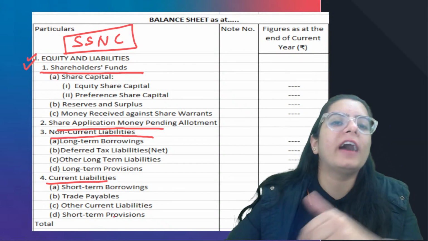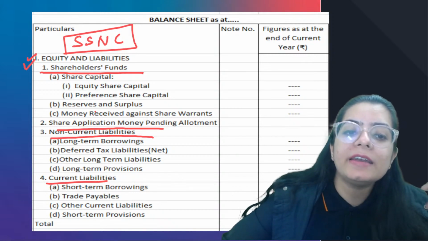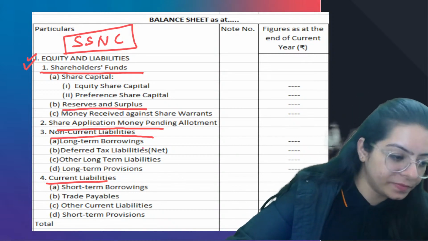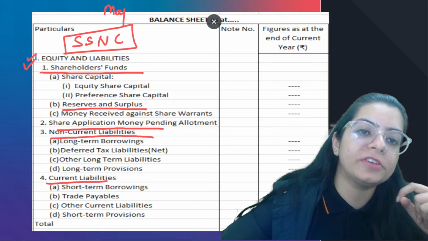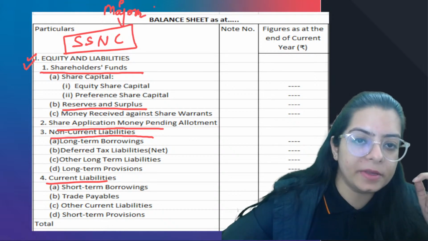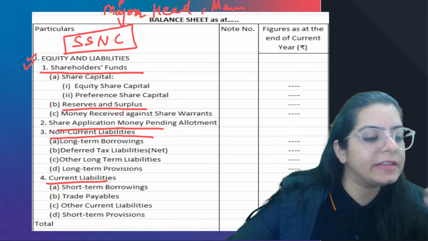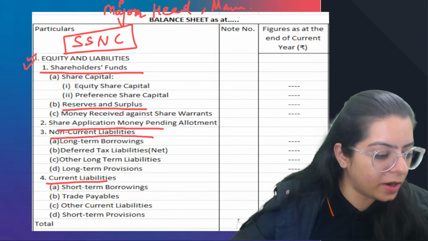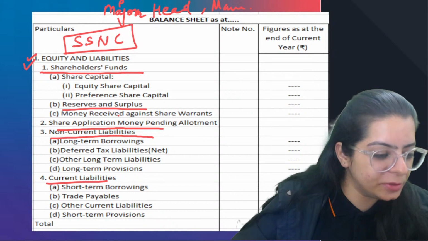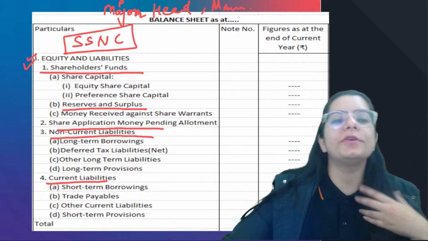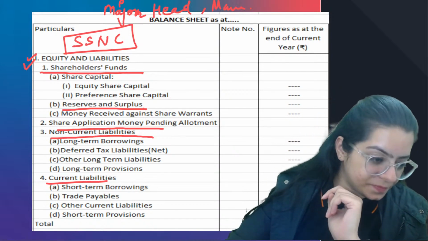Right? Why, ma'am, is there a need to learn this format? Because a question is going to ask you that reserve and surplus lie under which head? Which subhead? That type of questions you get from this chapter: major head, main head, subhead. Those questions you are going to get. So you should know what lies under what. So you should know the format of balance sheet. So SSNC, equity and liability covers SSNC, right?